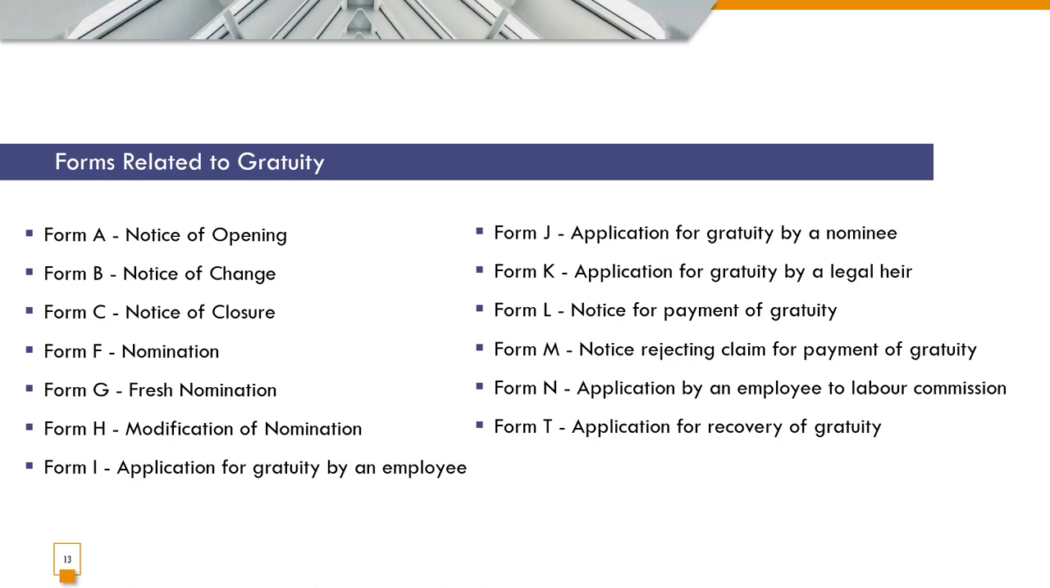Form K, application for gratuity by a legal heir. Form L, notice for payment of gratuity. Form M, notice rejecting the claim for payment of gratuity. Form N, application of an employee to the labor commission. And finally Form T, application for recovery of